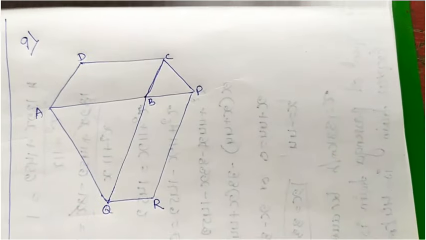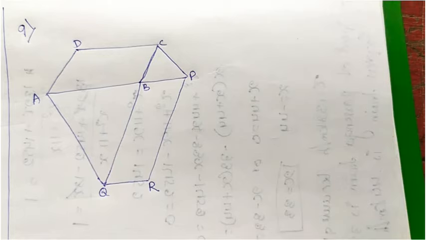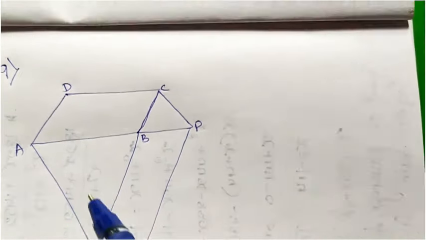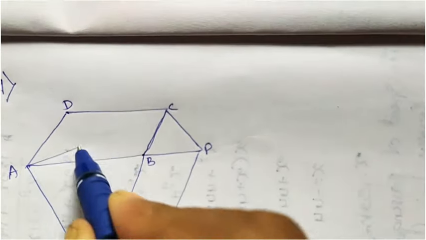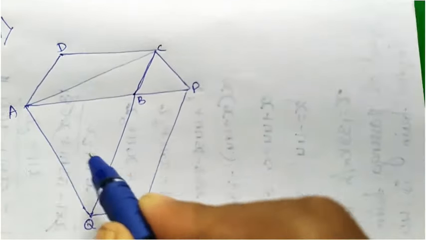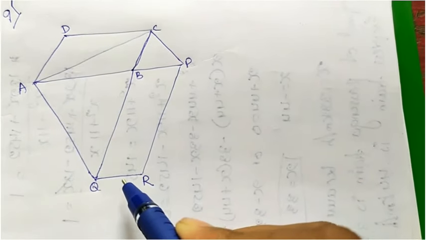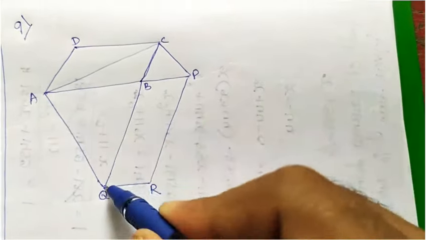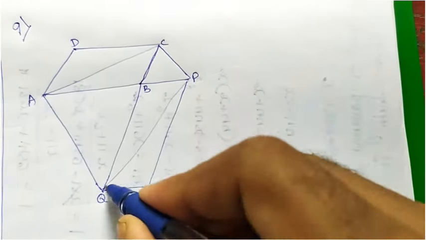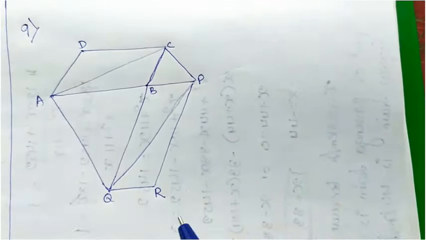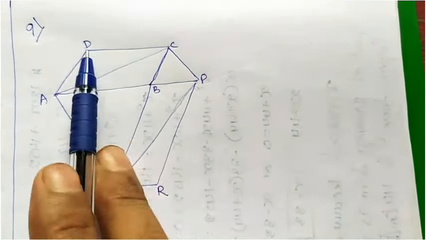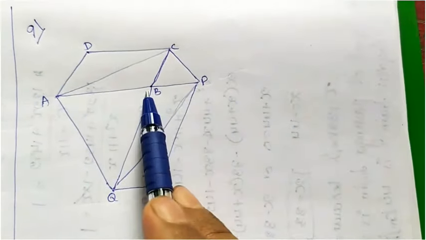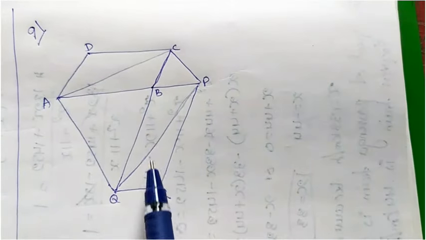Here they gave the diagram and the hint: join AC. So where is that? AC, join it. You have to use pencil and scale, don't use the pen. And PQ, P to Q. Here ABCD is a parallelogram and PBQR is a parallelogram.